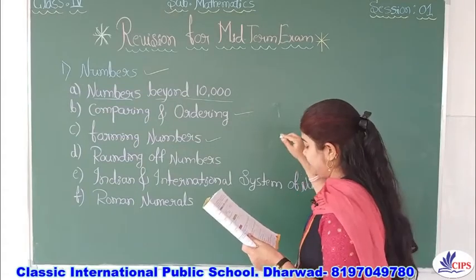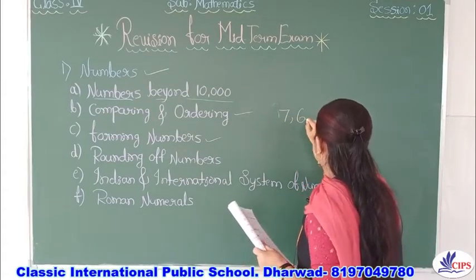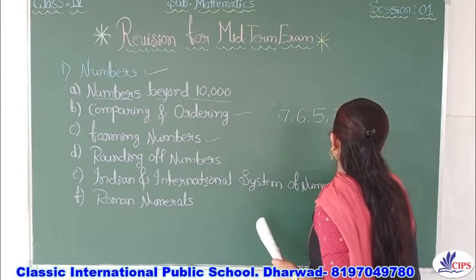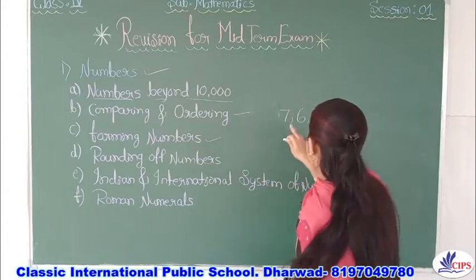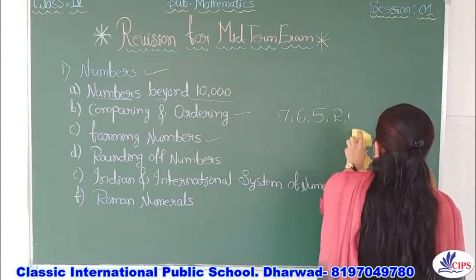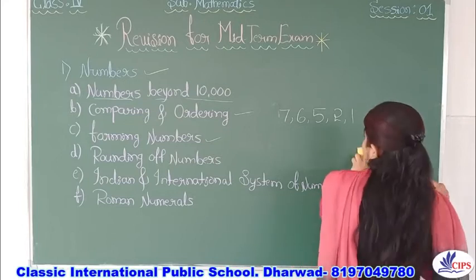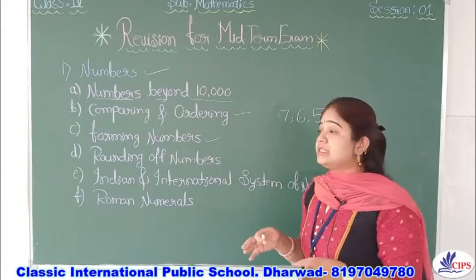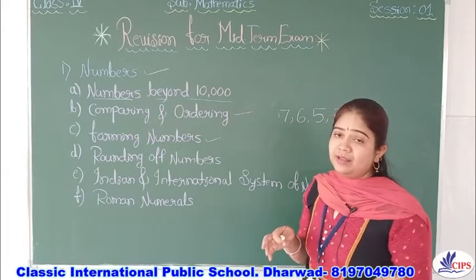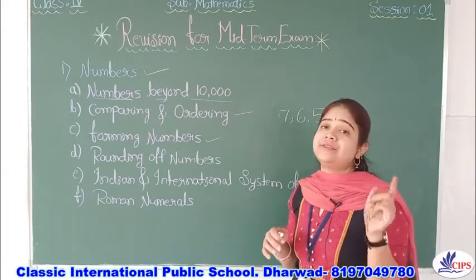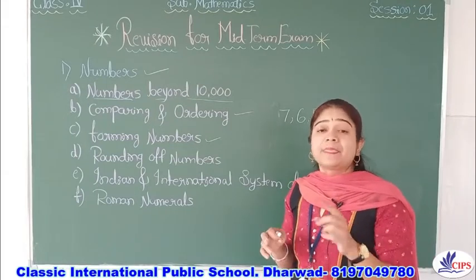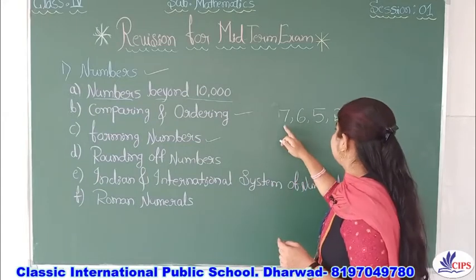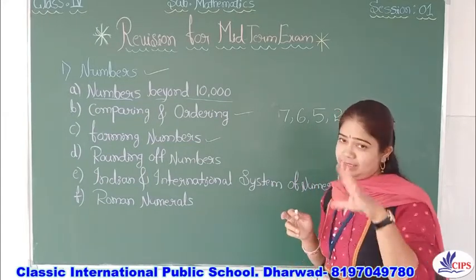We'll take one example: 7, 6, 5, 2, 0. If I ask you to repeat one number and frame the smallest as well as the greatest number, what you have to do is first count the digits. 1, 2, 3, 4, 5, so 5 numbers are there.